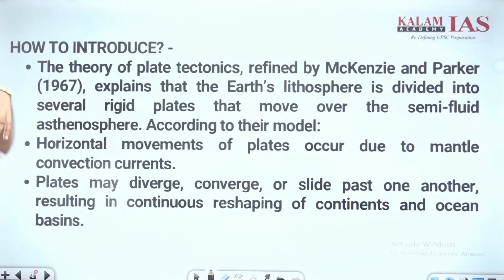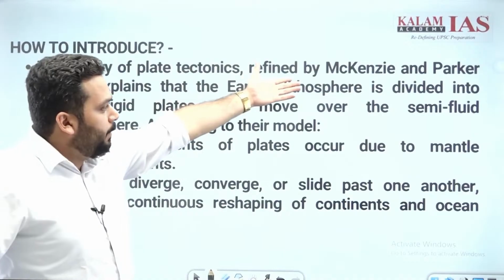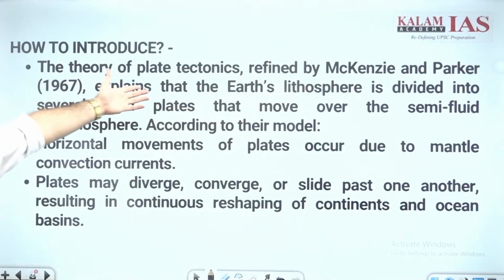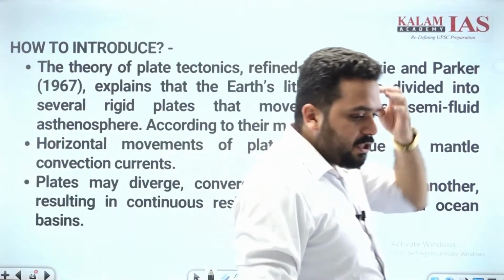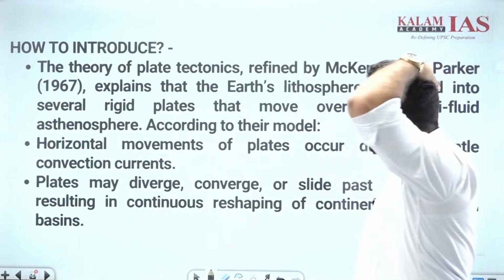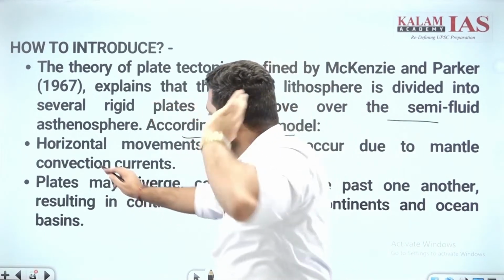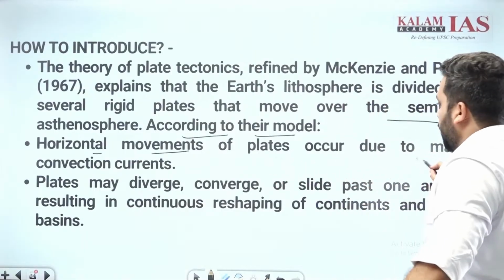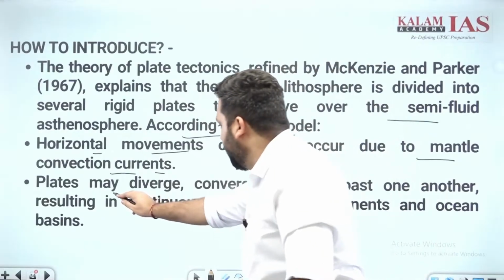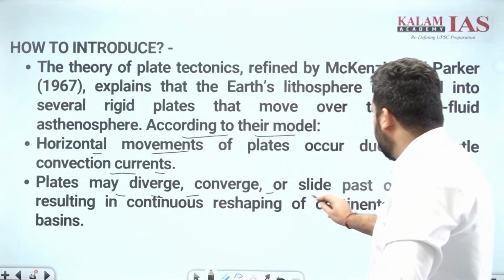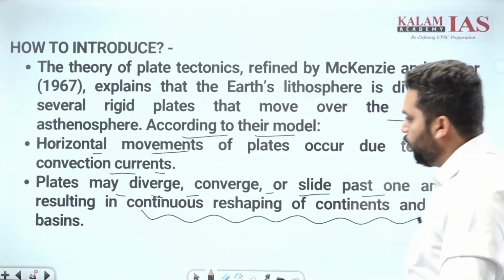How to introduce? बस plate tectonics के बारे में mention करिए. The theory of plate tectonics refined by Mackenzie and Parker explains that the Earth's lithosphere is divided into plates, some major plates, some micro plates, minor plates, and they move over the semi-fluid asthenosphere. According to their model, horizontal movements of the plates occur due to mantle convection currents of Arthur Holmes. Okay, plates may diverge, converge, or slide past one another, resulting in continuous reshaping of continents and ocean basins.